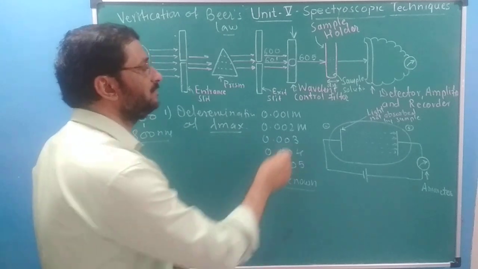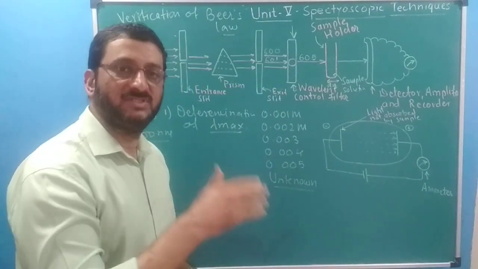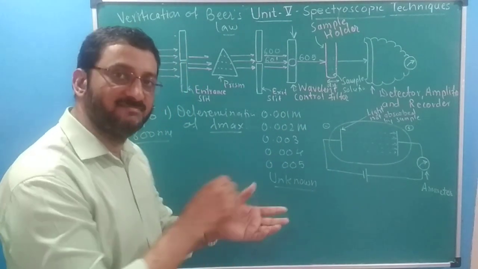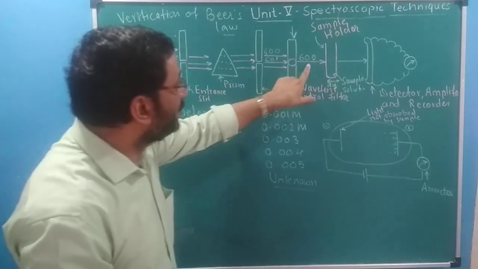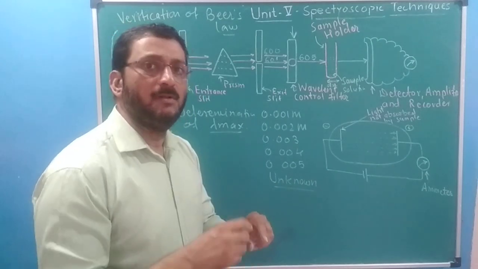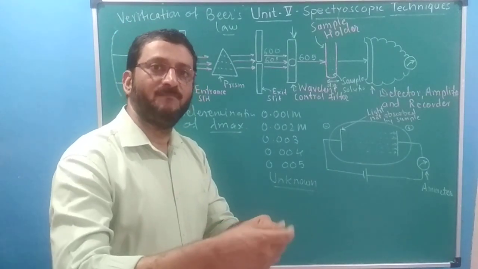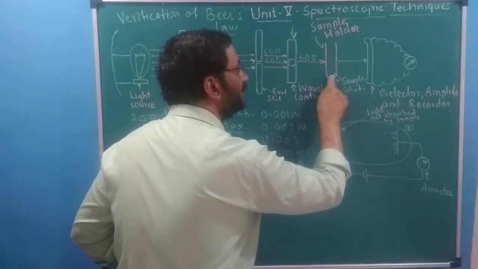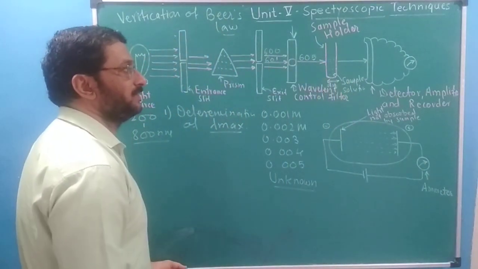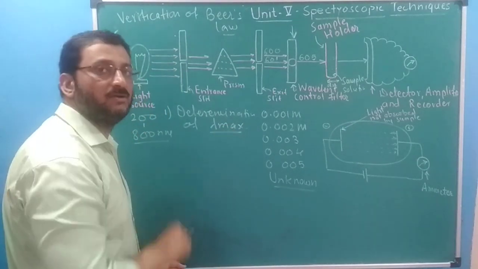Or in a single beam instrument also, you have to change the filter wavelength manually. First we will pass 601, we will record absorbance, how much of this is absorbed by the sample, then manually we will go to 602, then 603. One by one we will pass each wavelength on the copper sulfate solution of given concentration.